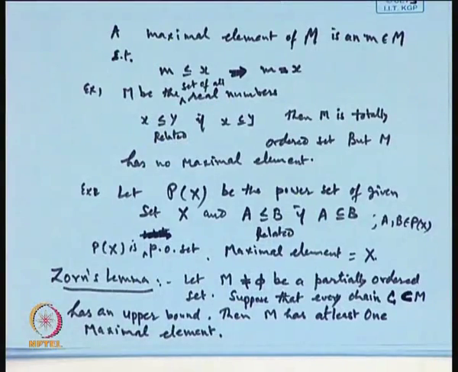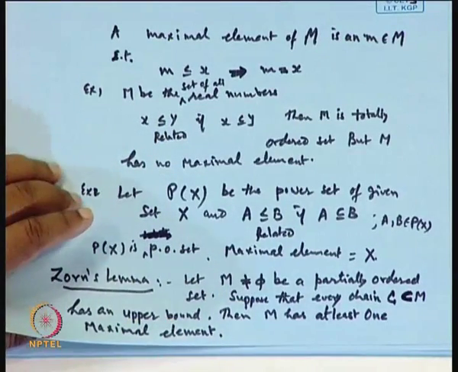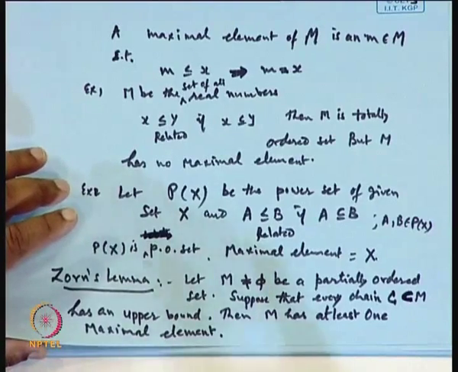If every chain has an upper bound, there is a guarantee of a maximal element. In fact, Zorn's lemma and the axiom of choice are equivalent.